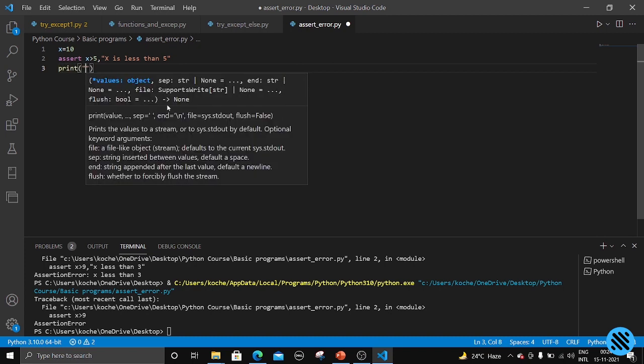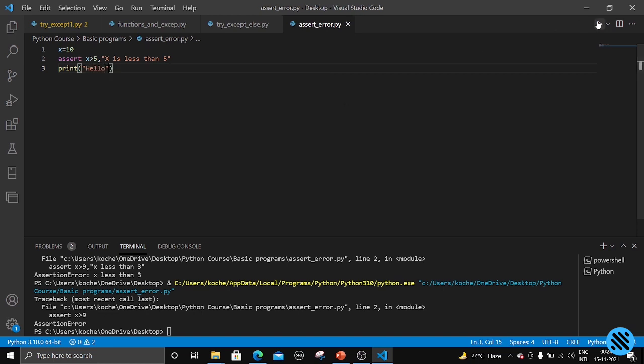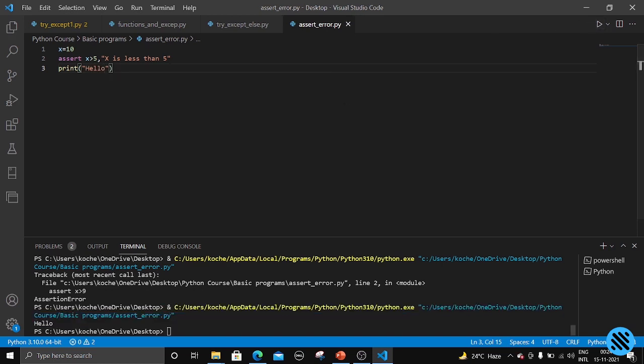That is, print hello. Let us execute it. We're getting hello. Why? Because the given condition is true, the program runs successfully, goes down, checks the statements and executes them.